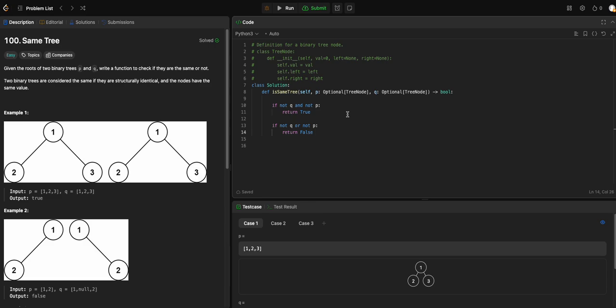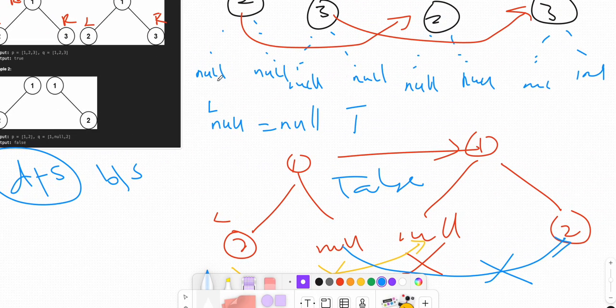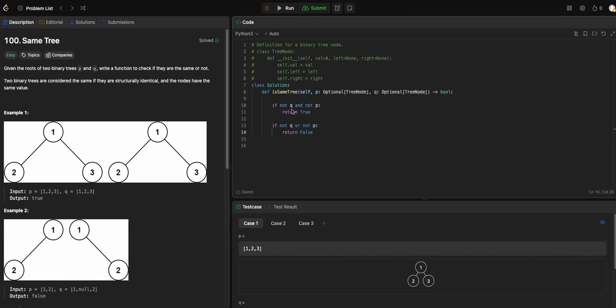That's the base case. The final part is we return p dot val equal to q dot val, and call the function itself because we are using recursion.